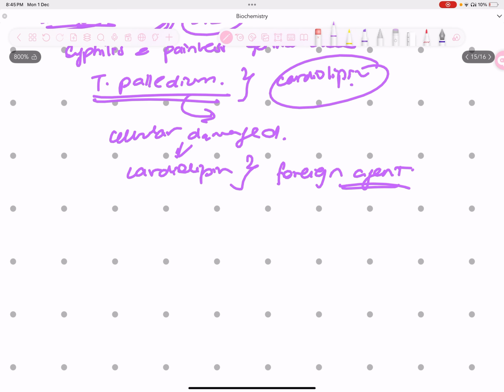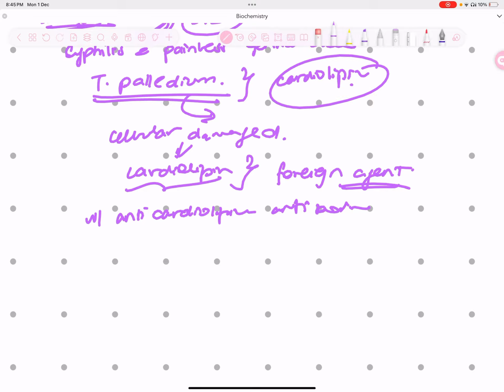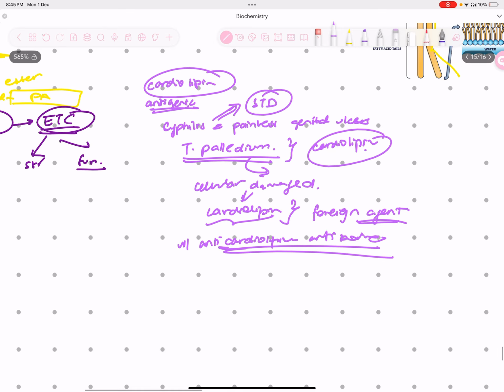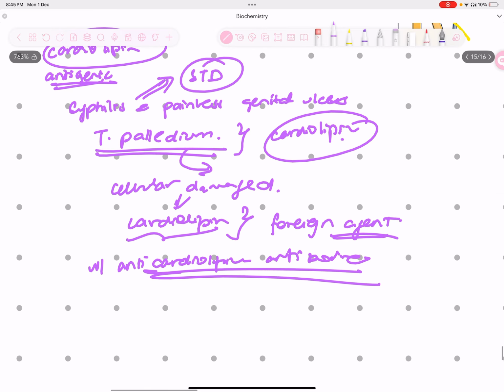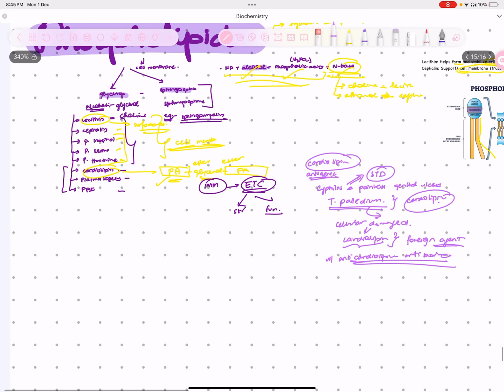It responds towards cardiolipin with anti-cardiolipin antibodies. So it is very important for you to know that the body creates anti-cardiolipin antibodies against this, and they start attacking the cardiolipin. So this is the clinical correlate with cardiolipin.